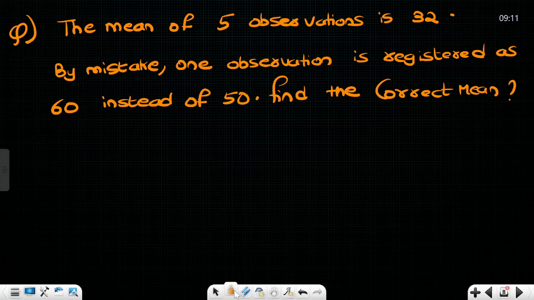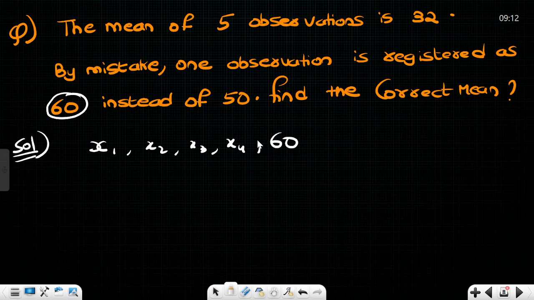Now, see this question. The mean of 5 observations is 32. By mistake, one observation is registered as 60 instead of 50. So it should be written as 50, but while taking it, it is registered as 60. Find the correct mean. We don't know what those observations are, so let us take them as x1, x2, x3, x4. Sir, for the last one, instead of x5, I will take it as 60 because it is registered as 60. These are our 5 observations. Instead of 60, there should be 50, but for now, let us take it as 60.